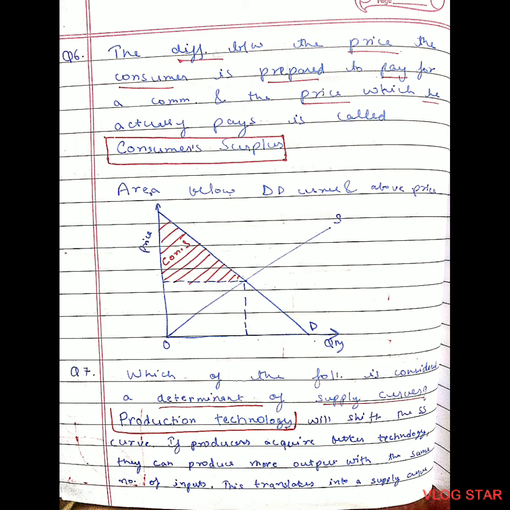Sixth question, the difference between the price a customer is willing to pay and the price he actually pays is called consumer surplus. So consumer surplus is the area below the demand curve and above the price. We can see the red colored area, that is consumer surplus.